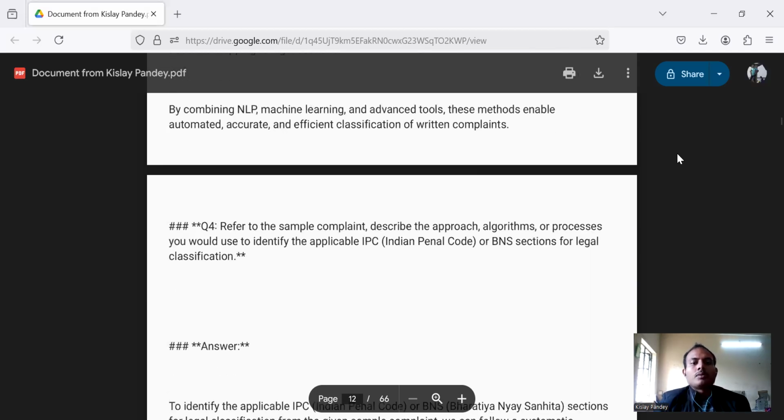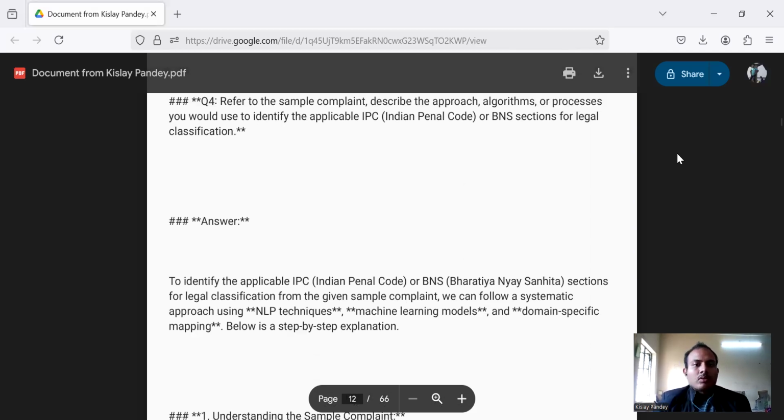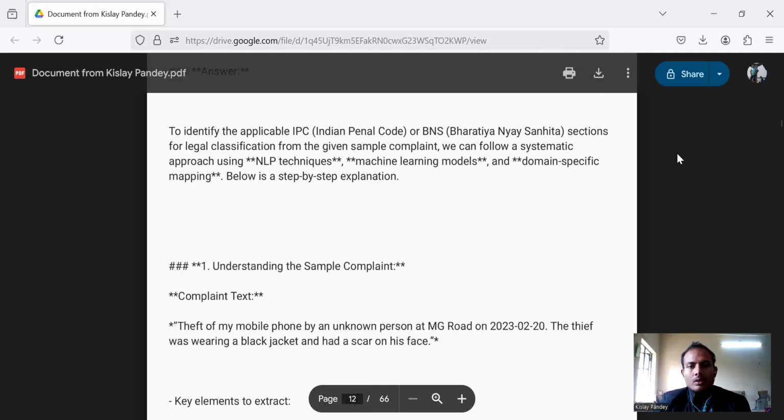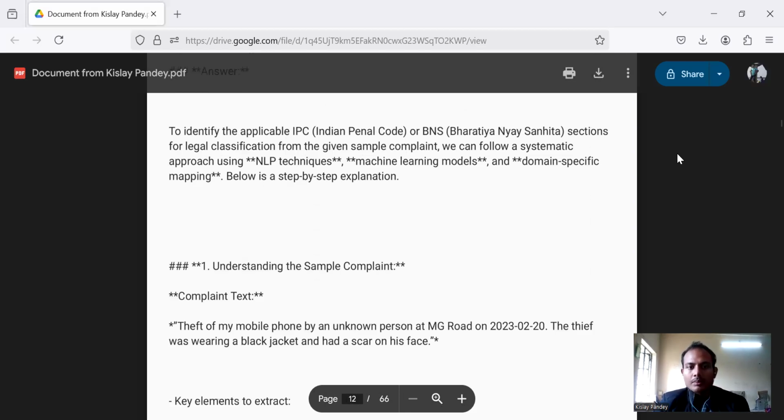Now we are moving to question number 4, which says: refer to the sample complaint that has been given, and then describe the approach, algorithms, or processes that could be used to identify the applicable IPC or BNS section for legal classification. We have to talk about the legal IPC sections and BNS sections that apply to the complaint.